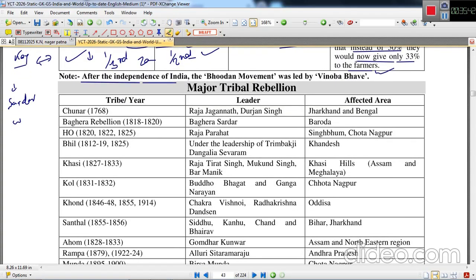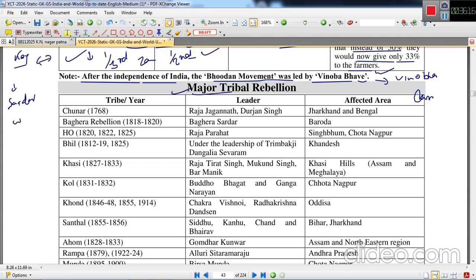After independence of India, Bhudan movement was led by Vinoba Bhave, under which Vinoba Bhave requested the land owners, the zamindars or the upper caste of society who have much of the land holding, he urged them to please give the lands to the poor people, those people who have very less land. That is why it is called Bhudan movement.